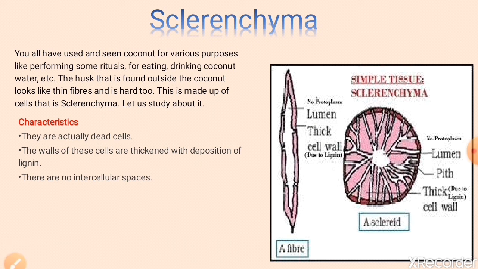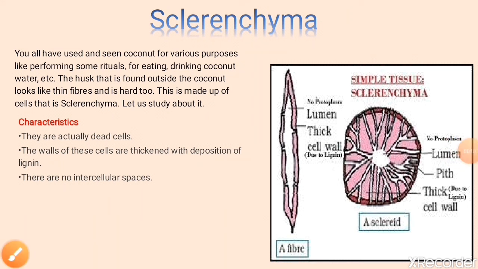So they are actually dead cells. As we talked about, parenchyma and collenchyma are living cells, and sclerenchyma is a dead cell. So this is also a major difference between parenchyma, collenchyma, and sclerenchyma.